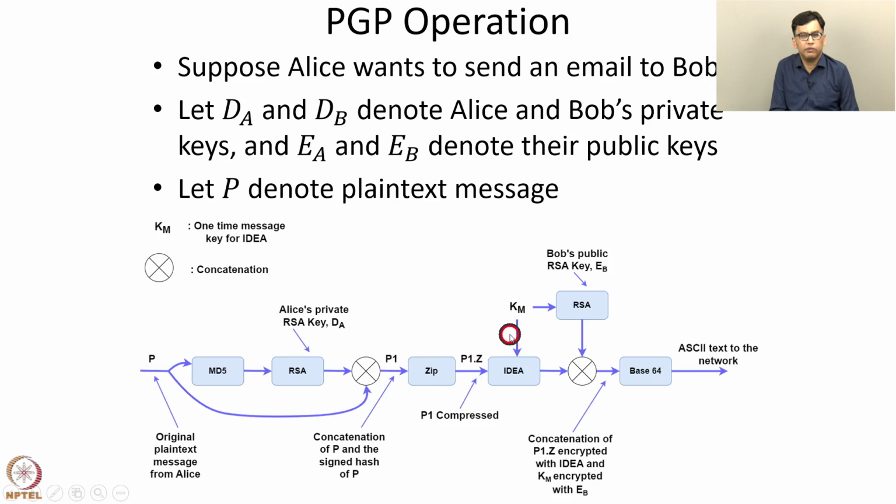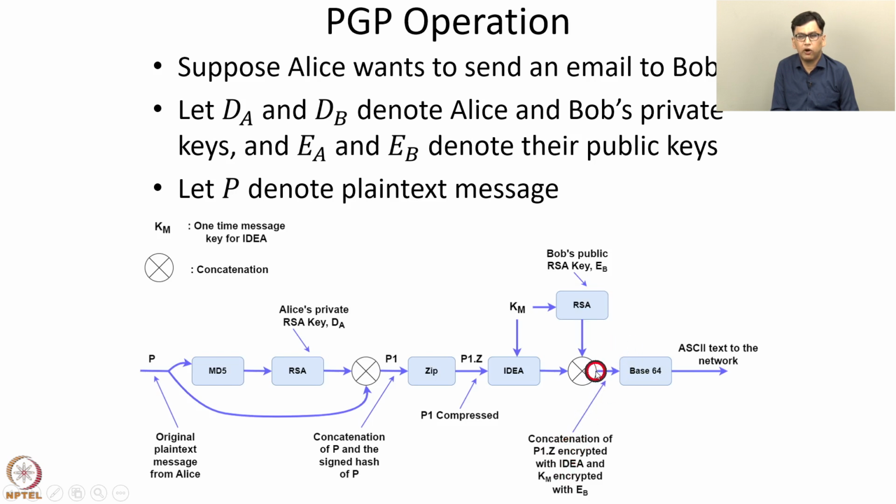And then a random key is generated. This KM is a one-time message key for IDEA. It is a random key, so it is different for different email messages. This KM is used as the secret key in the symmetric block cipher IDEA for encrypting the message P1.z. This is the encrypted message, and then the secret key KM itself has to be shared with the receiver Bob. So the secret key KM is encrypted using Bob's public RSA key EB. This is the concatenation of P1.z encrypted with IDEA and KM encrypted with EB.